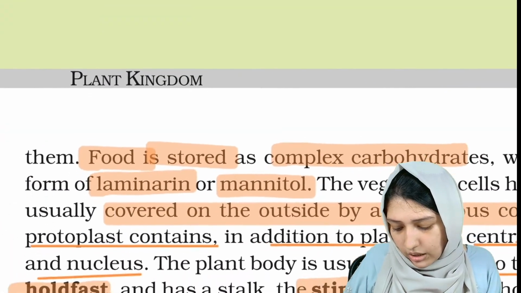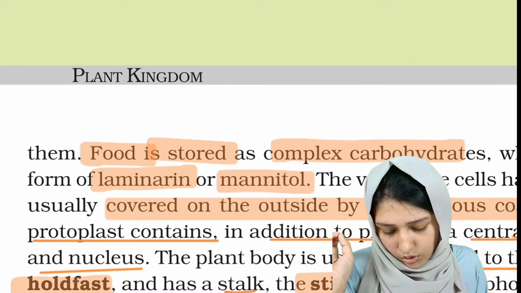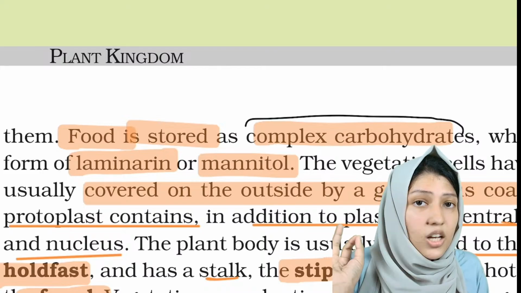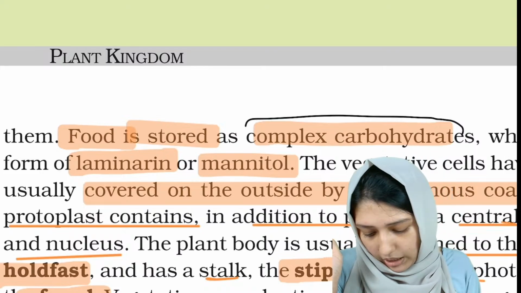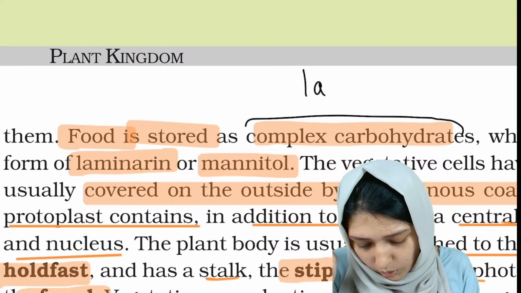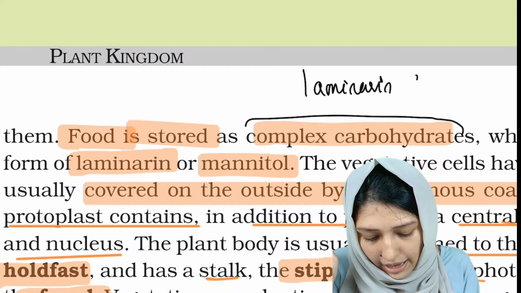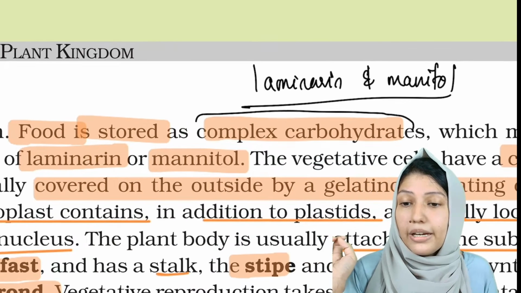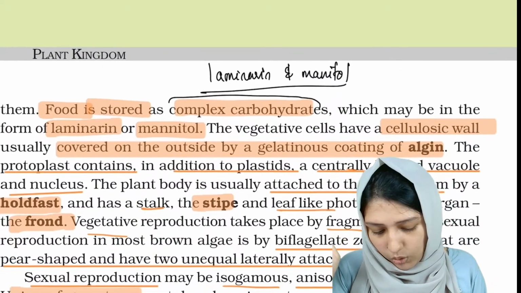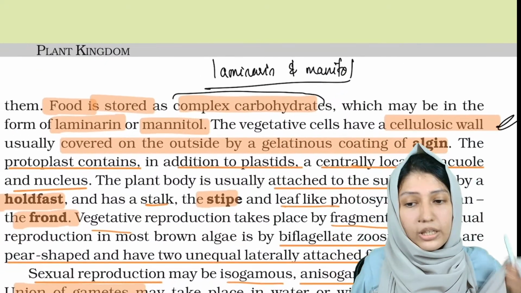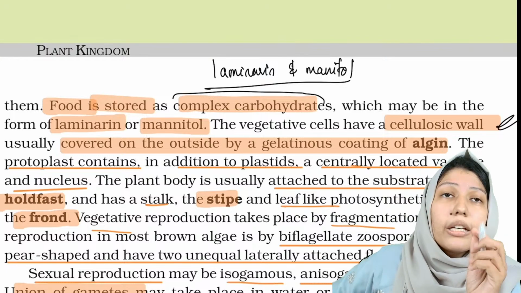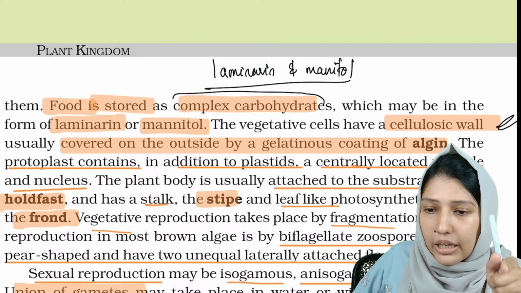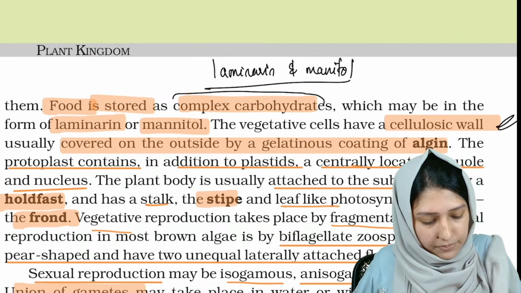And where is the food stored? The food will be stored as complex carbohydrate. As I said, the food is starch or carbohydrate. In brown algae, the food is stored as laminarin and mannitol. Now they will be having a cellulosic wall. In green algae, it was inner cellulose layer and outer pectose layer. Here it is a cellulosic wall.